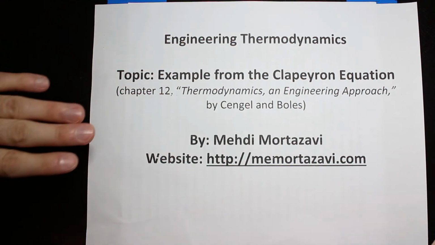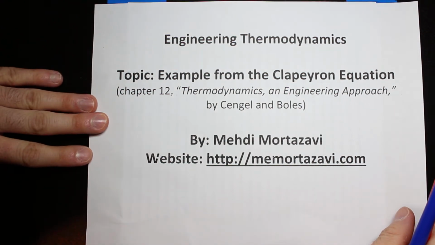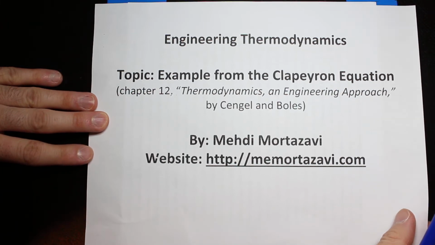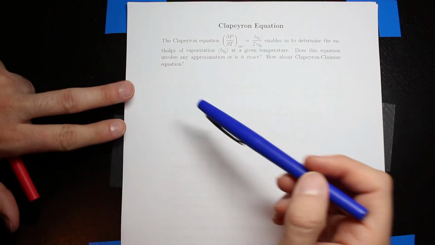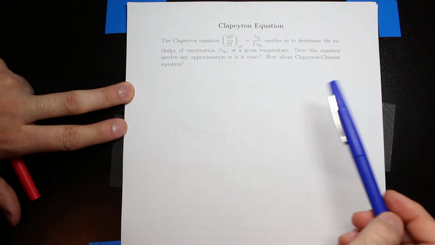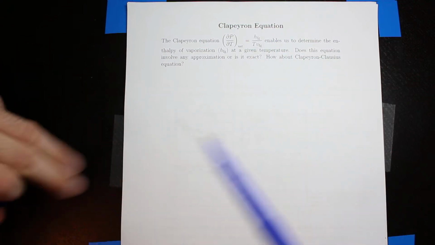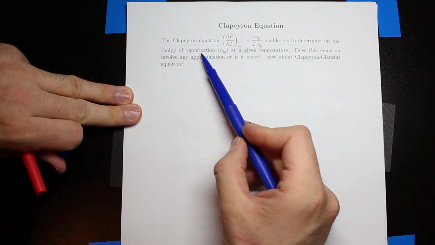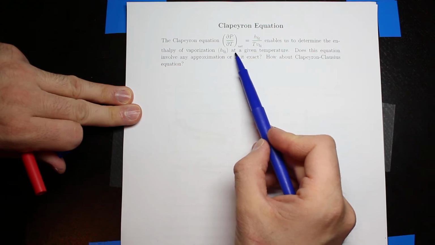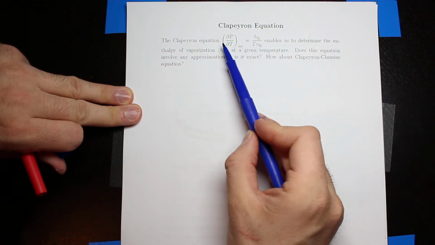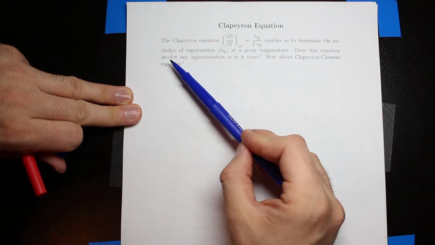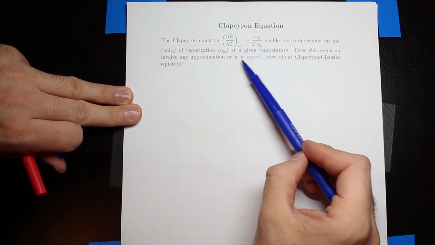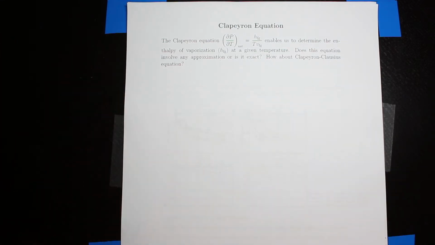Okay, so let's do one example about the Clapeyron equation. It's not an example really, it's a question basically. So this is the question we have about the Clapeyron equation. The question reads, the Clapeyron equation, which is also given here, enables us to determine the enthalpy of vaporization, which is HFG, at a given temperature. So we already know that. This is the Clapeyron equation. Now the question is asking whether this equation involves any approximation or this is an exact equation.